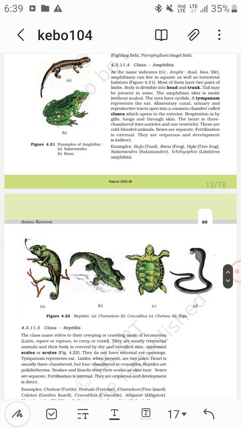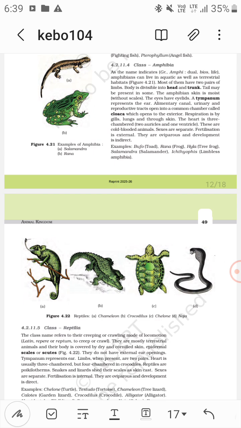See in the diagram: Hippocampus, seahorse, Catla, Clarias is magur, Rohu is Labeo. Then class Amphibia: they can be called the first terrestrial animals, right? Most of them have 2 pairs of limbs, and the body is divided into head and trunk, unlike arthropods with head, thorax, and abdomen. Tail may be present in some.